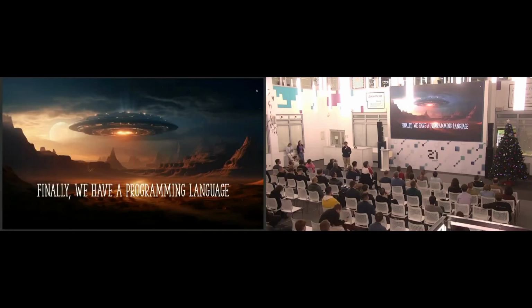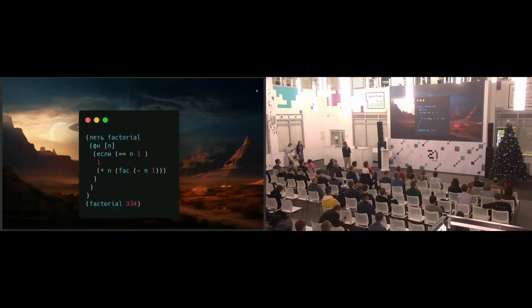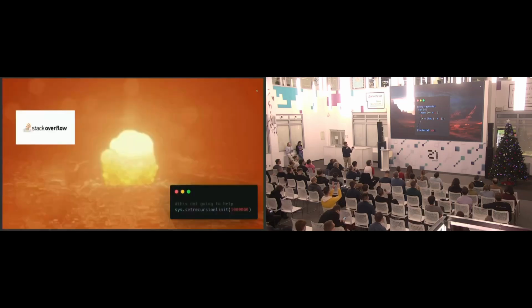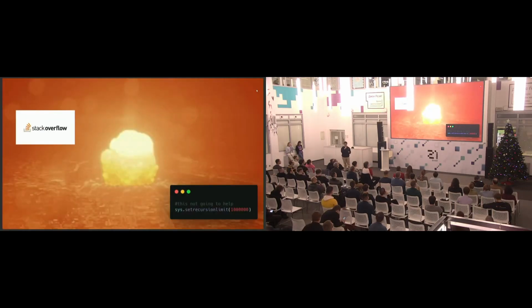Finally, we have a programming language. We're going to test it. I'm going to pass this function, a functional for factorial with the argument 34. And we're going to have an error. We're going to have a stack overflow because the recursion fills the stack.